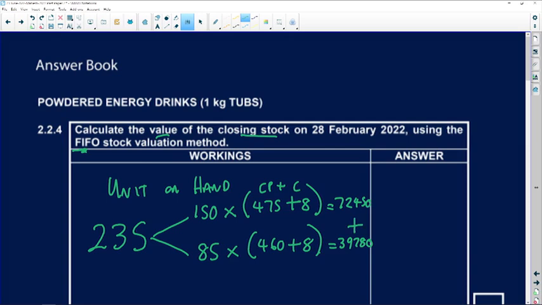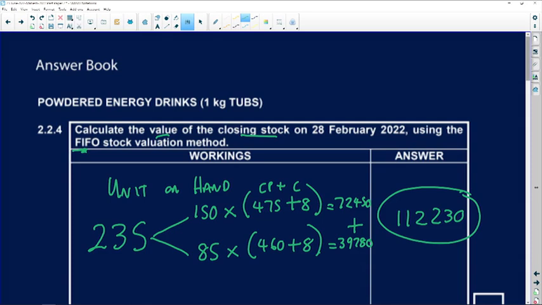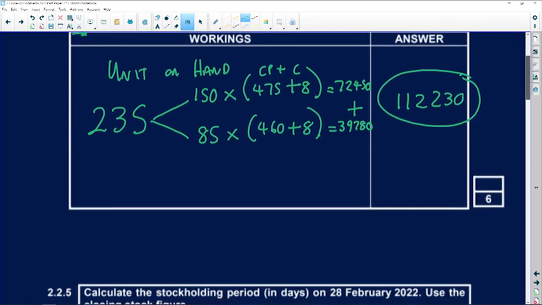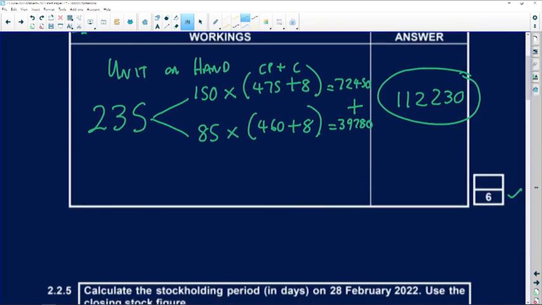Right, these two amounts added up is going to give us 112,230, and that is the value of our closing stock. Okay, so a bit of calculation there, guys, but remember, take your time when it comes to these calculations, because obviously these marks are important.